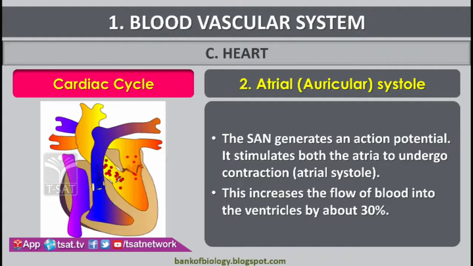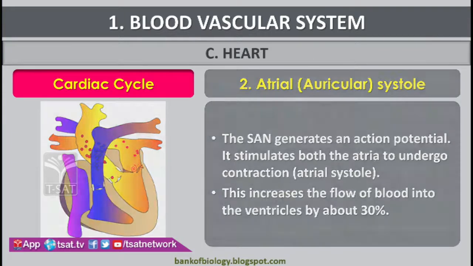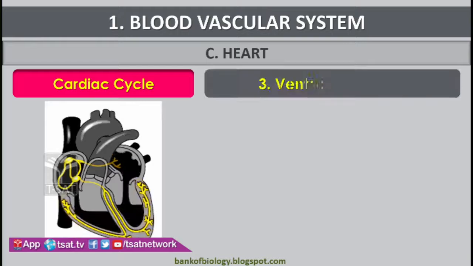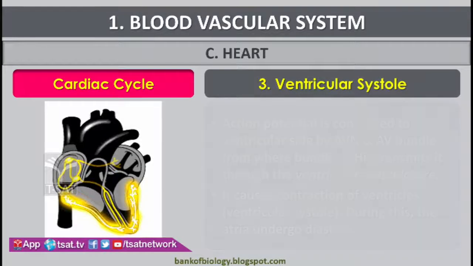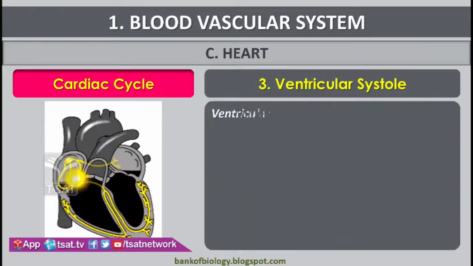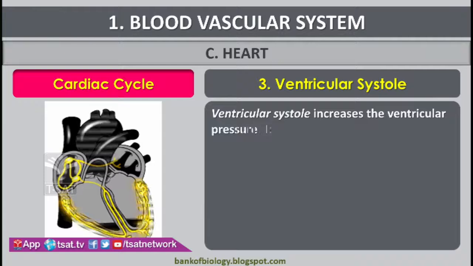At this stage, the tricuspid and bicuspid valves are closed. The atria are in a relaxed state, that is atrial systole. And now we discuss what is ventricular systole.